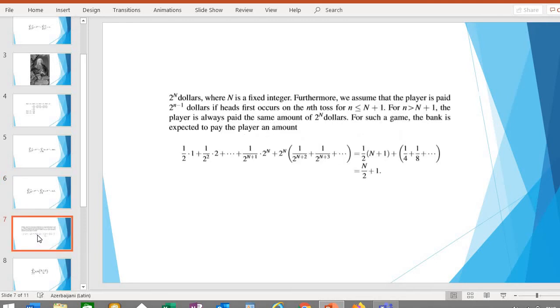Several mathematicians such as Condorcet, Poisson, and Catalan argued that there is no casino that can give an infinite amount of money, and the solution is on the screen. We can see that the player should pay n over 2 plus 1 amount of money to the casino. Additionally, Gabriel Cramer and Daniel Bernoulli both favored a solution that involves the concept of mean utility and moral expectation.